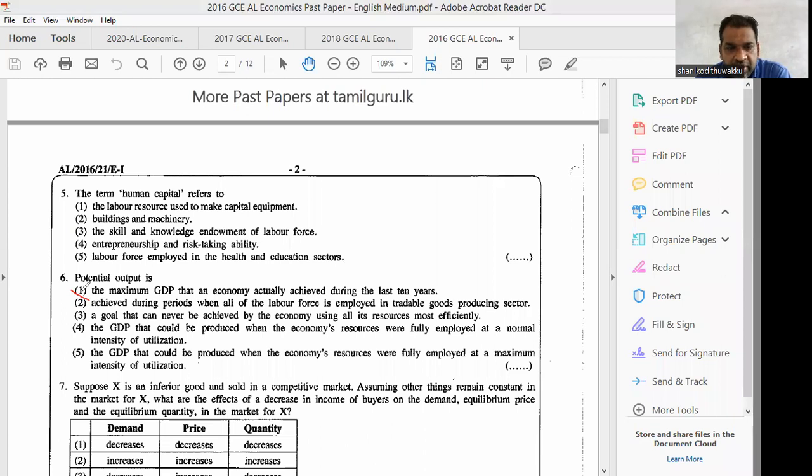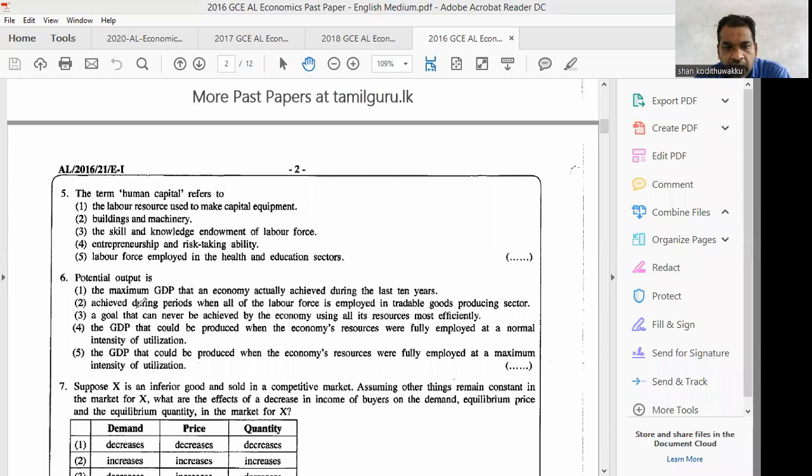Potential output. That means the country's gross domestic production. The maximum GDP that an economy actually achieved during the last 10 years? No, that is not the potential. Achieved during the periods when all of the labor force is employed in the tradable goods producing sector?